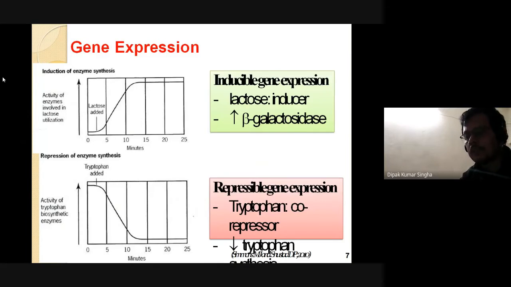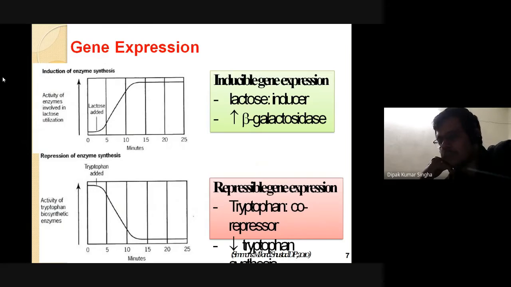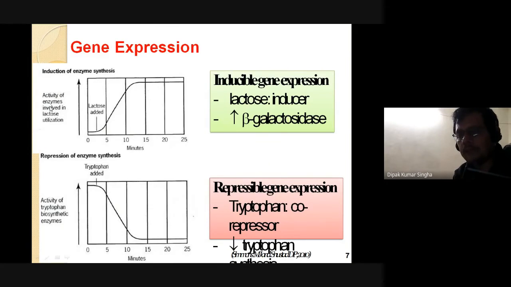So gene expression can be classified graphically. In case of inducible gene expression, look, it will start here. It will start the activity of the enzymes involving lactose utilization. Here it will start, then the log phase, this is a type of microbial growth. After 5 to 10 minutes, it will immediately reach the continuous phase. This is called inducible gene expression. In case of lactose, it is an inducer molecule. In prokaryotes, in the lactose operon, lactose is an inducer agent which increases this type of gene expression.